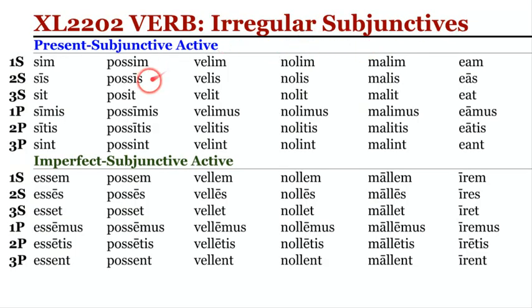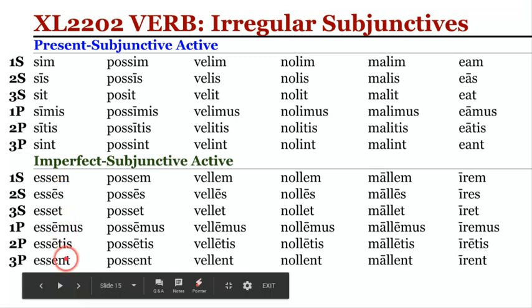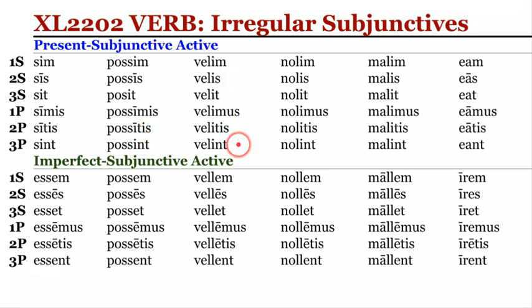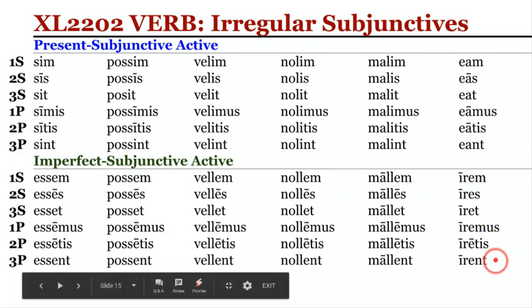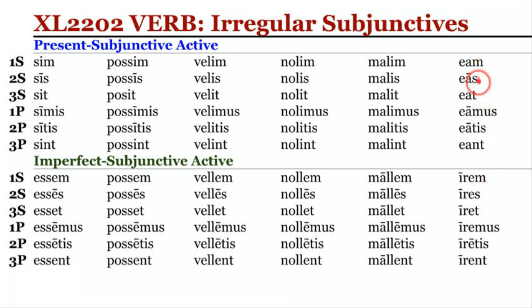Imperfect subjunctives, we need to know sum. For the present: sim, sis, sit, simus, sitis, sint. The imperfect forms off the present infinitive: essem, esses, esset. Right, you can see possemus, possetis. As you can see, possimus, possis. Velim, velis, velit is found in the present subjunctive, while the double L is found in the imperfect subjunctive, looking just like the infinitive: vellem, nollem, mallem. Ire, you do need to know. That's the form of sum in the eo, or go, in the future. Same for eam, eas, eat, eamus, eatis, eant.